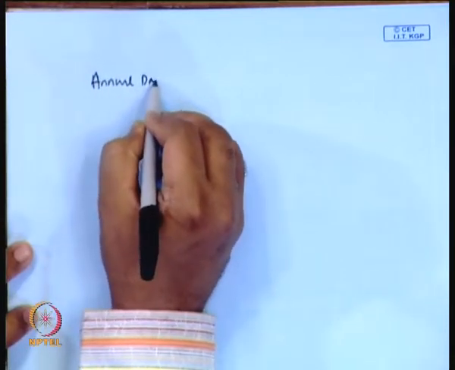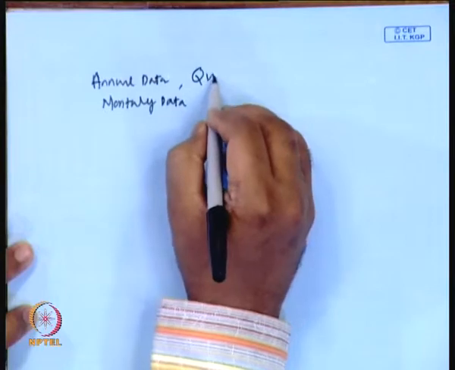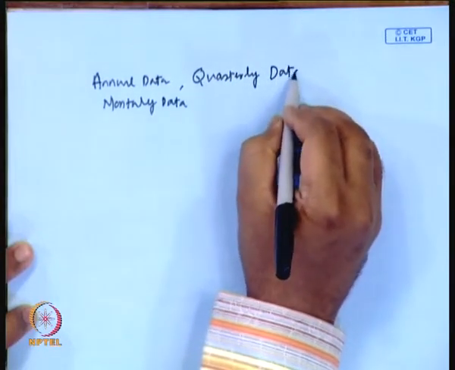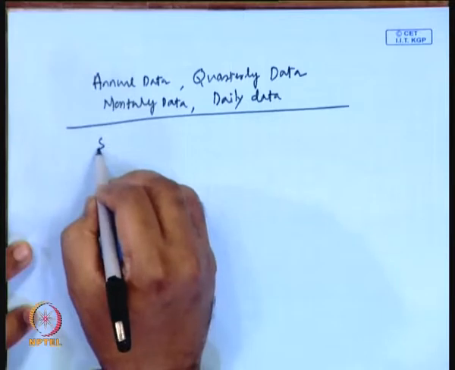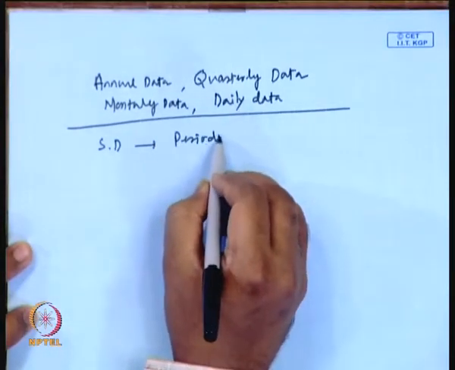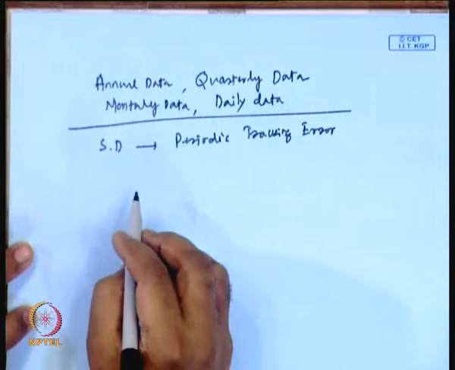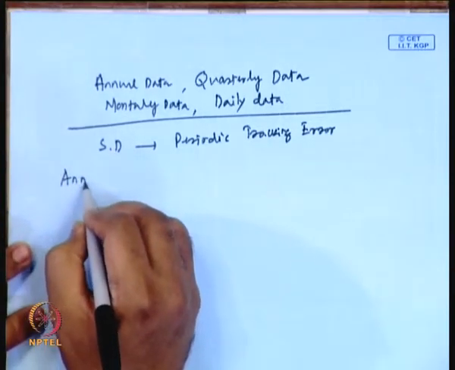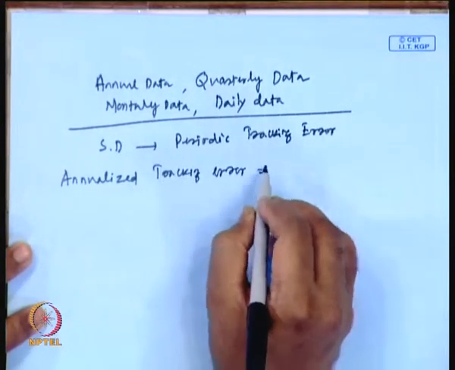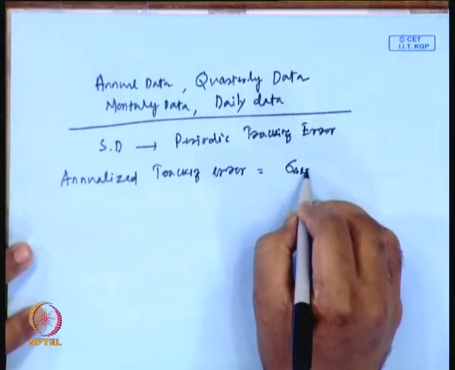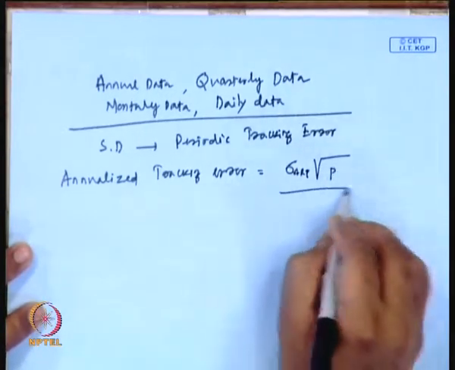If you want to convert this into the annualized tracking error, it is defined as the standard deviation of this deviation multiplied by the number of periods you have taken.